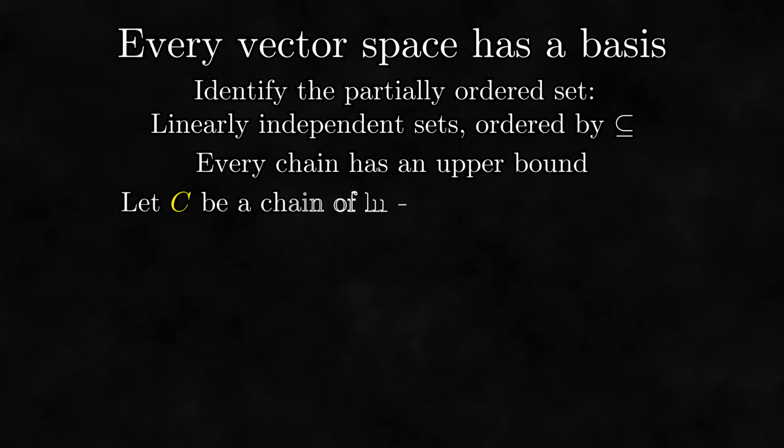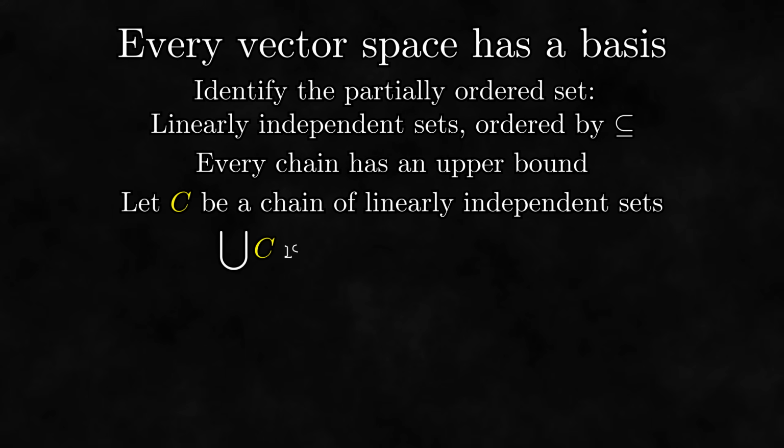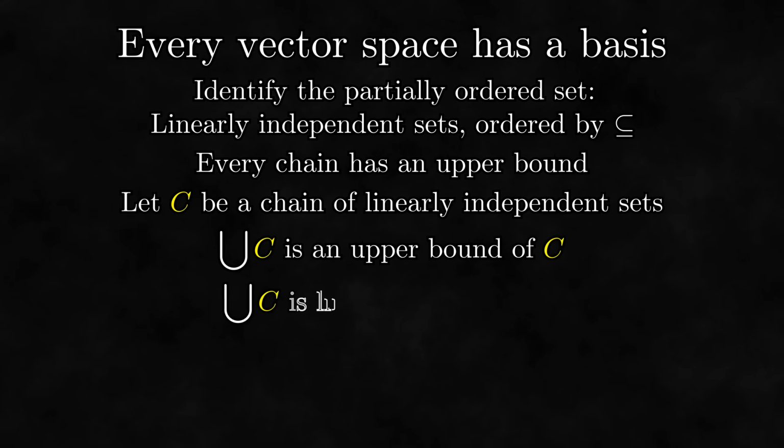So let C be a chain of linearly independent sets. What is an upper bound of this chain? Well, we just need to find a linearly independent set that contains all of the sets in our chain. The simplest set that contains all sets in a set of sets is the union of those sets. In this case, the union works as our upper bound. You do have to prove that the union is linearly independent, but that's not too difficult.